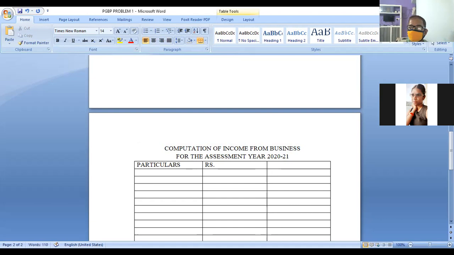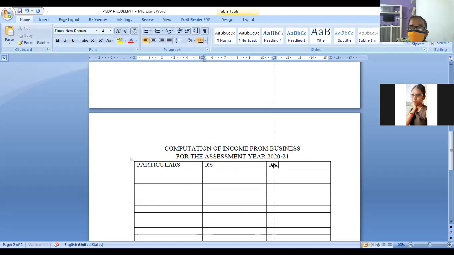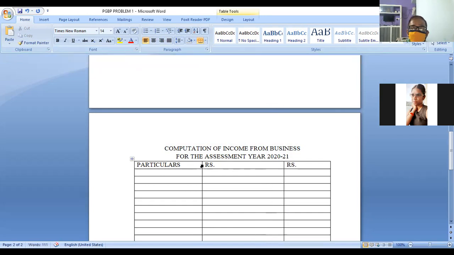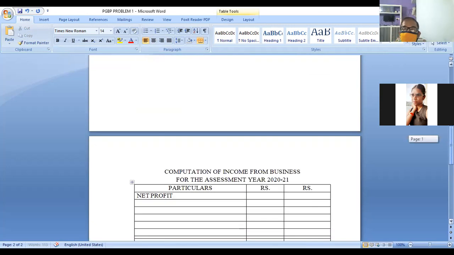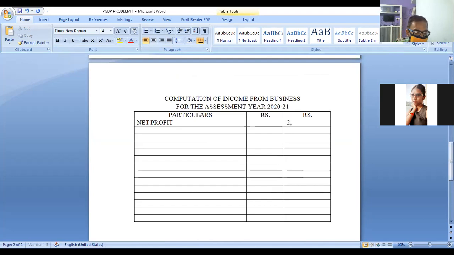Third one is rupees column. Now we make it short, rupees column. Make it center. First you take net profit, because he has given net profit in the problem. How much is net profit given? 2,11,500.